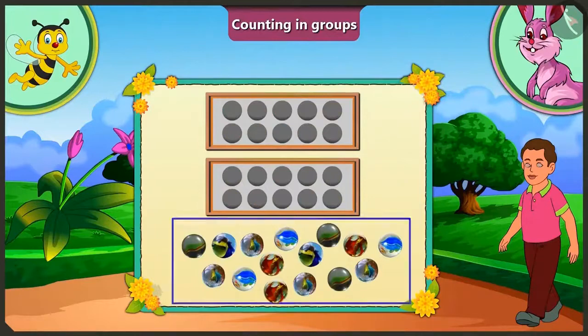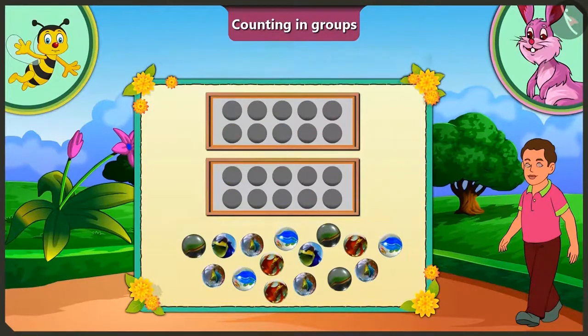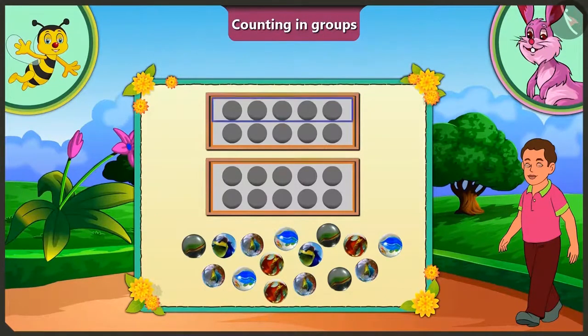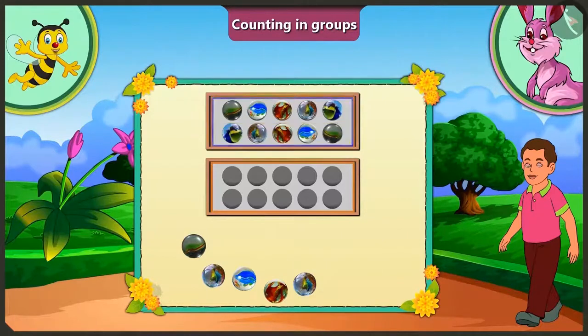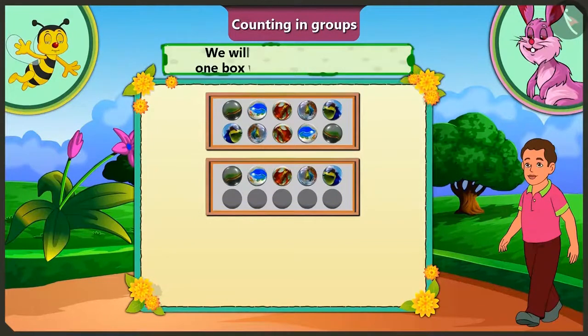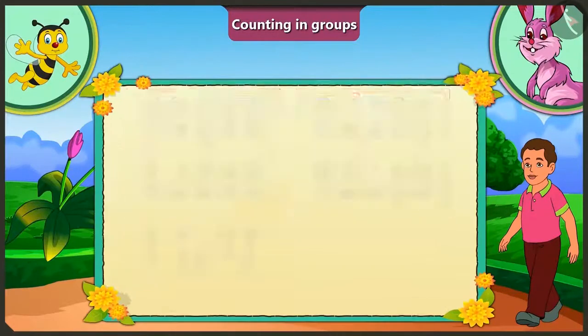Now look, there are 15 marbles here. So how many such boxes can we fill with 15 marbles? In one box we will fill 5 and 5, 10 marbles. And in the second box we will fill only 5 marbles. This is why it will not be completely full. So with 15 marbles we can completely fill one box.